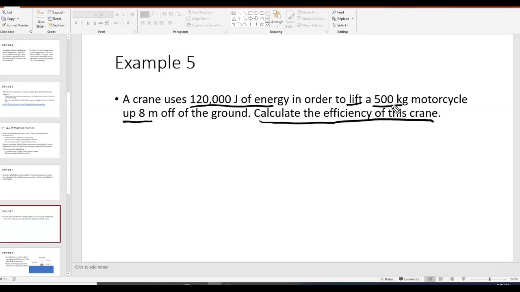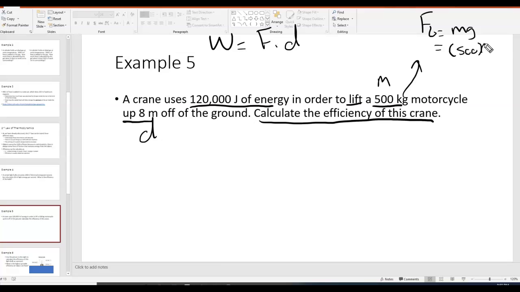Now look at what we're given. We're given a mass and a distance. Okay, what does that make you think of? We did a lot of calculations using work and the work equation. Remember, work is force times distance. To lift the 500 kilogram motorcycle, to find the force, that would be mg, and so that would be 500 times 10, which is 5,000 newtons.